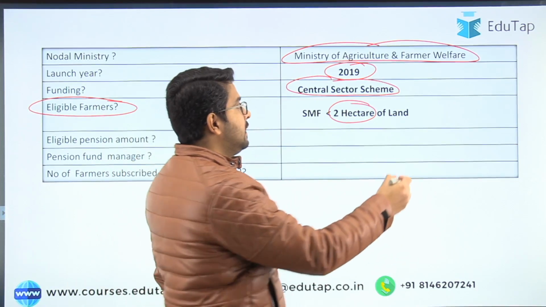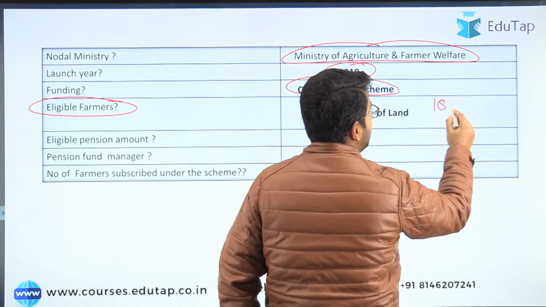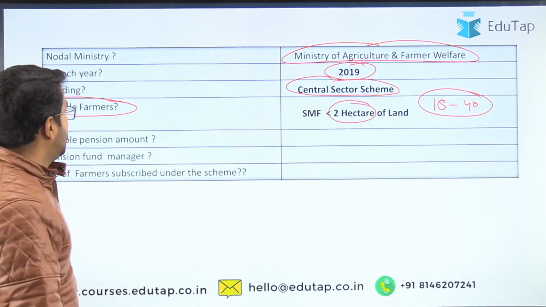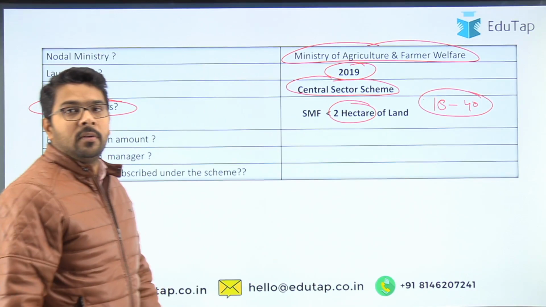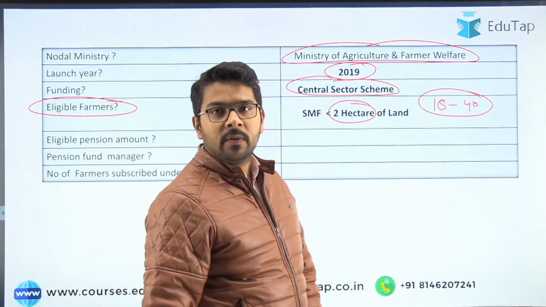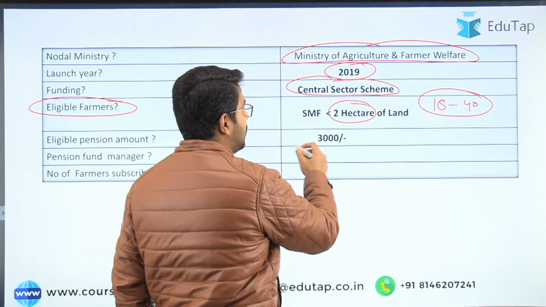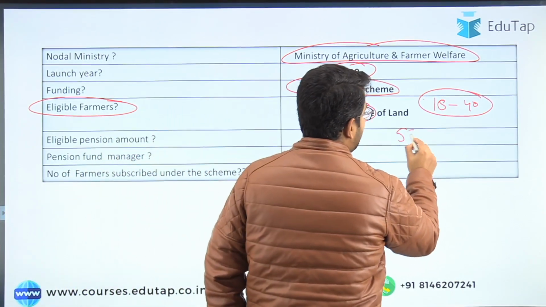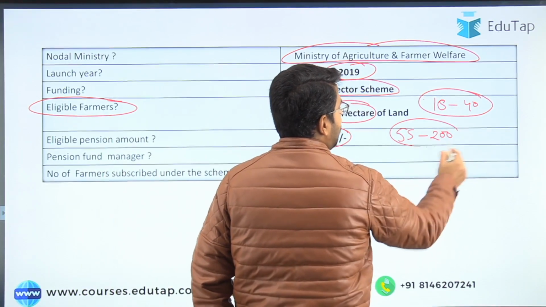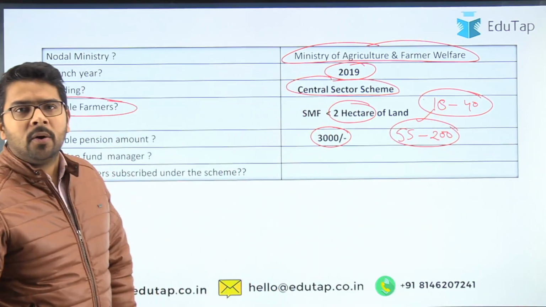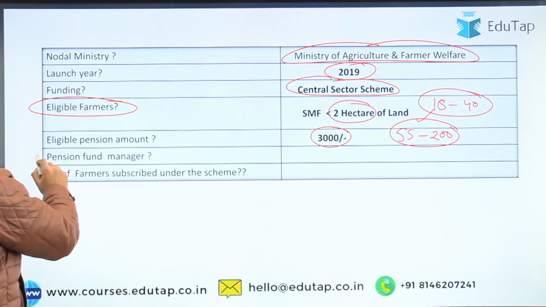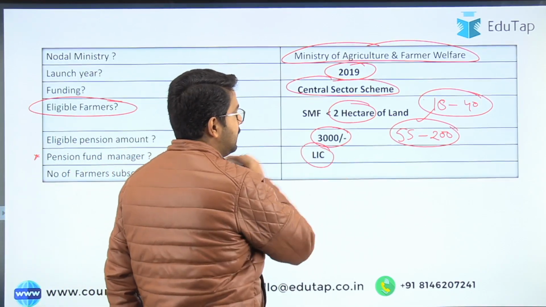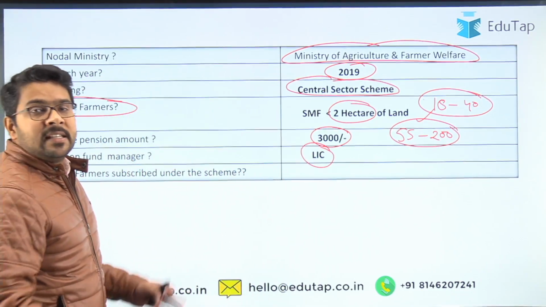And they have to join the scheme when they become 18 years of age, until 40 they can join this scheme. So this is the age criteria. Then the eligible pension amount after the retirement. When you retire, what is the amount that you will get? The answer is 3,000. This is the amount that you will get, but you have to contribute rupees 55 to 200 depending on the age at which you join. Then who is the pension fund manager? We have already discussed this point. The answer is LIC. So guys, these are the types of questions.